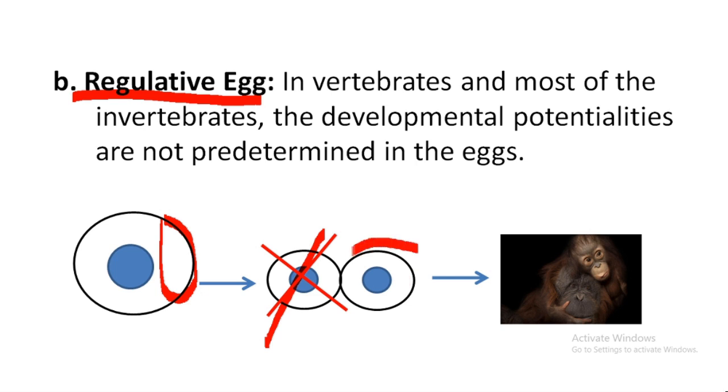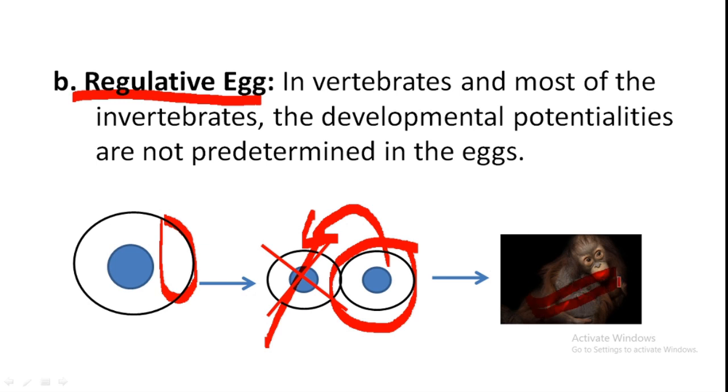This means the remaining blastomere can compensate for the loss of the other blastomere, and this single cell can form the complete individual.